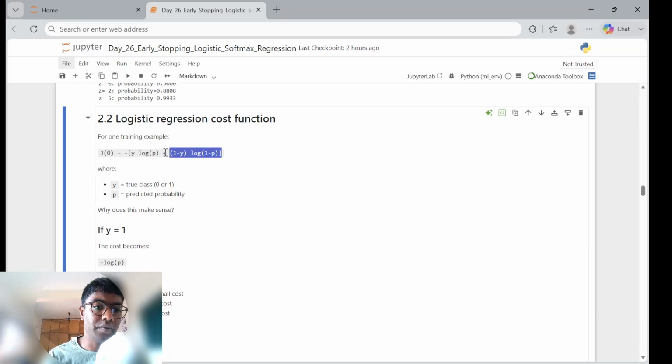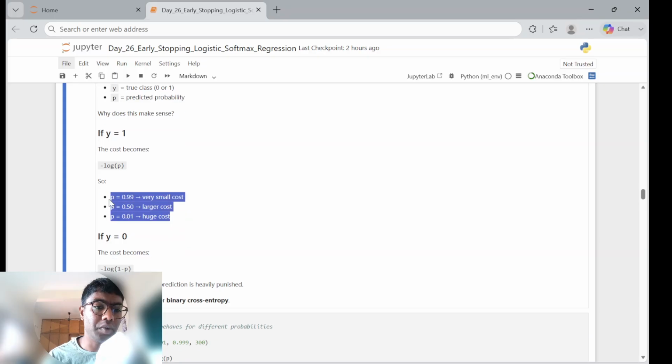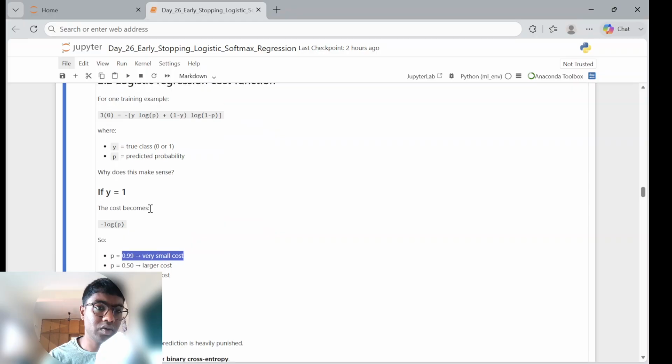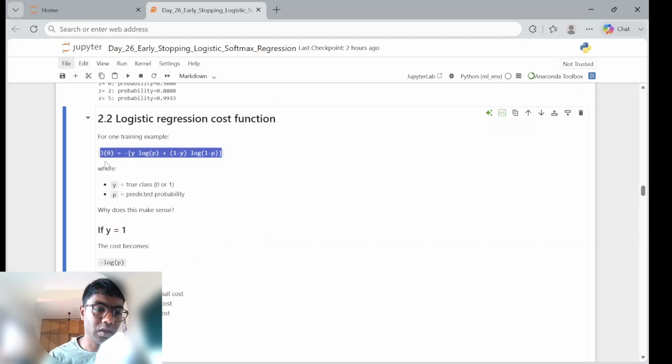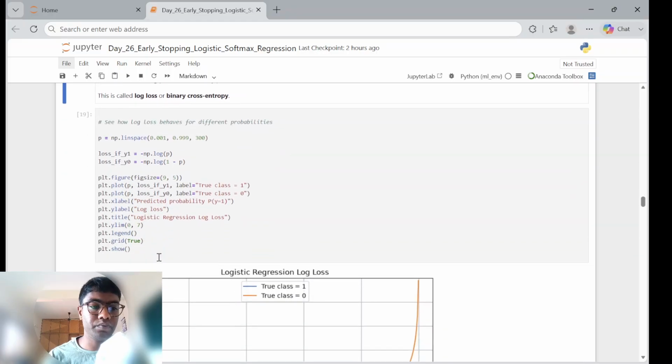Let's say we have a small training example like this. We have two classes, 0 and 1. If the true class is 1 and the predicted probability is 0.9, it is a very small cost. We are taking a very idealistic function with the log-based approach, and we see that 0.5 is a large cost or a median point.